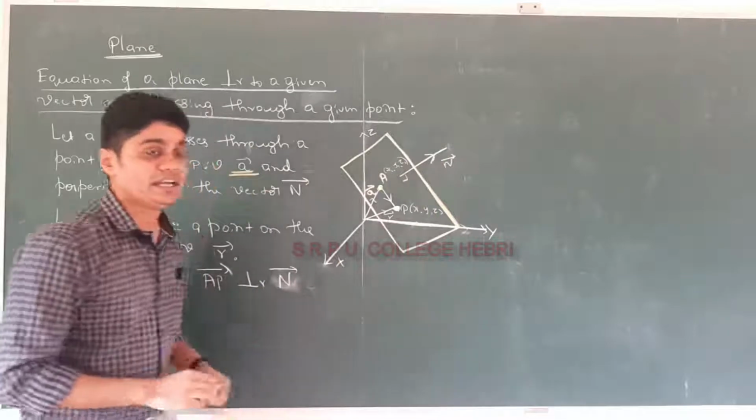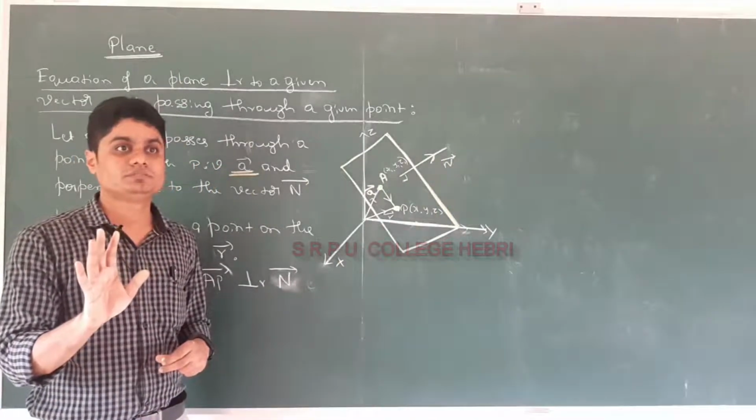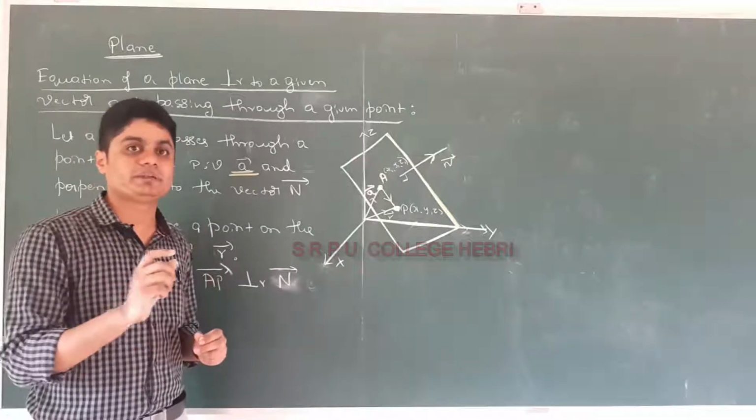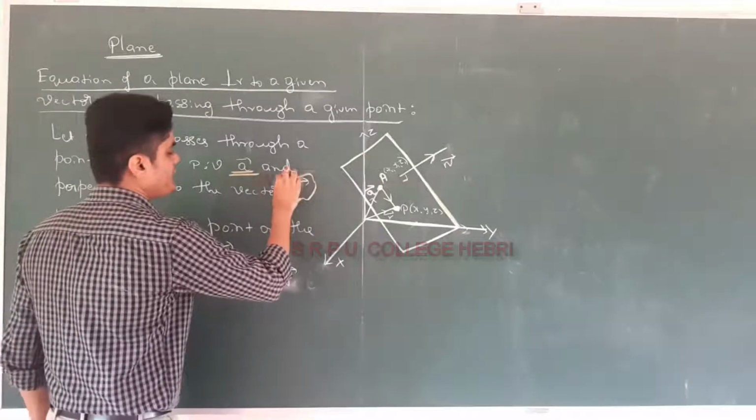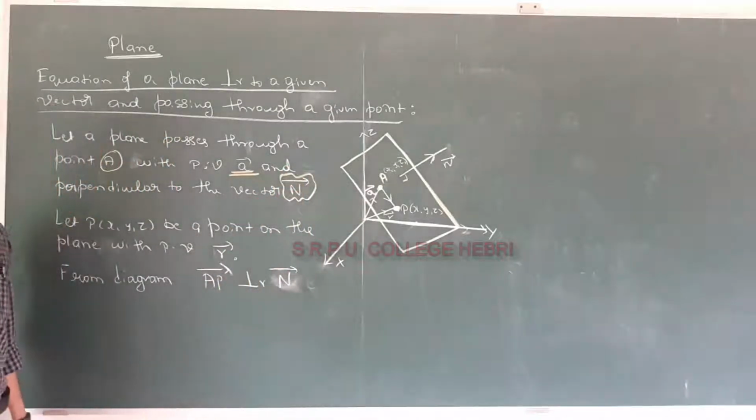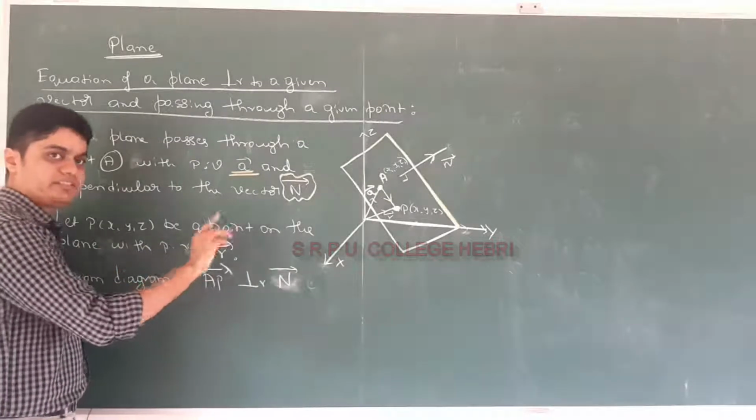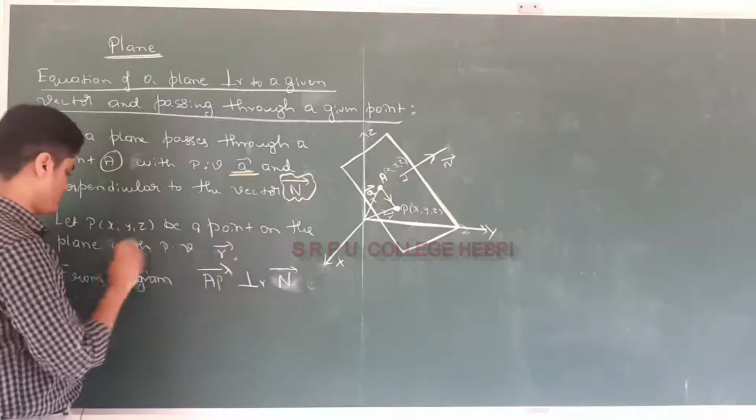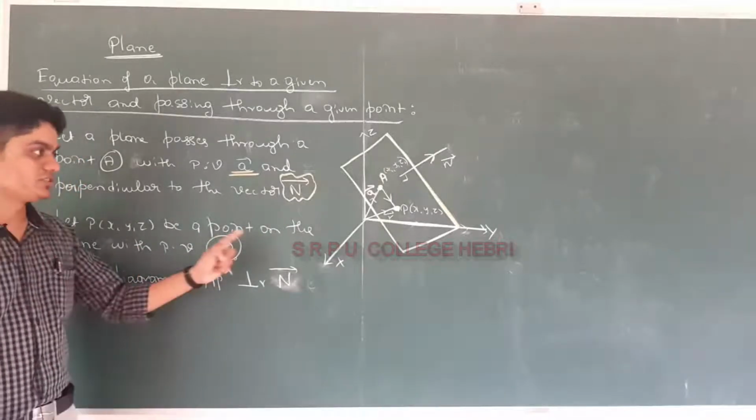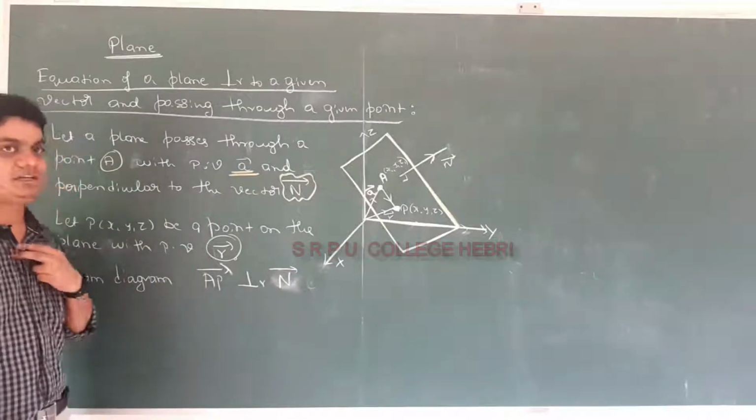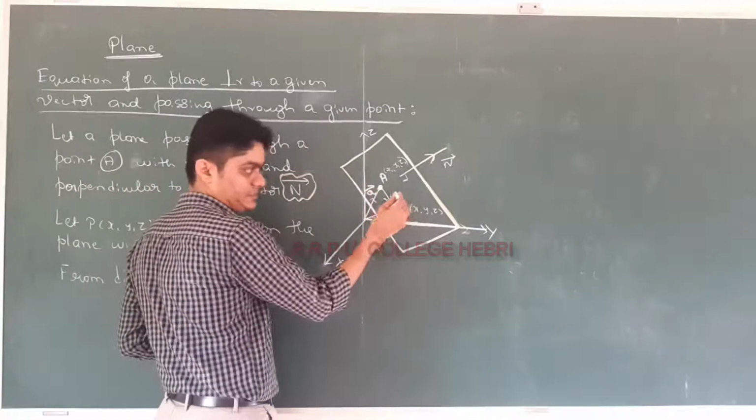because whatever vector is perpendicular to the plane is known as the normal vector. So consider normal vector as vector n cap. Got it? Let P of x comma y comma z be a point, in general, on the plane with the position vector r. Consider any general point with the position vector r. Understood? Now observe carefully. This actually will be like this, perpendicular vector.